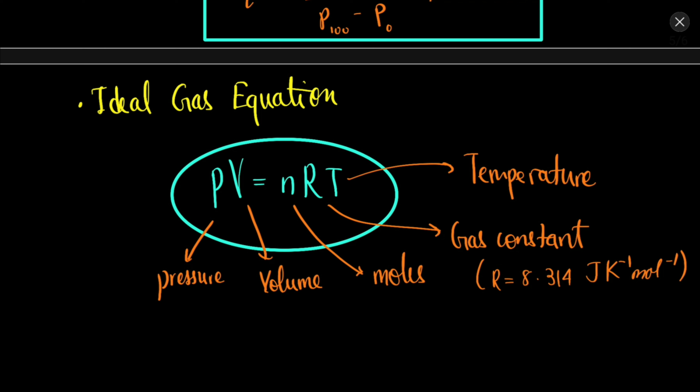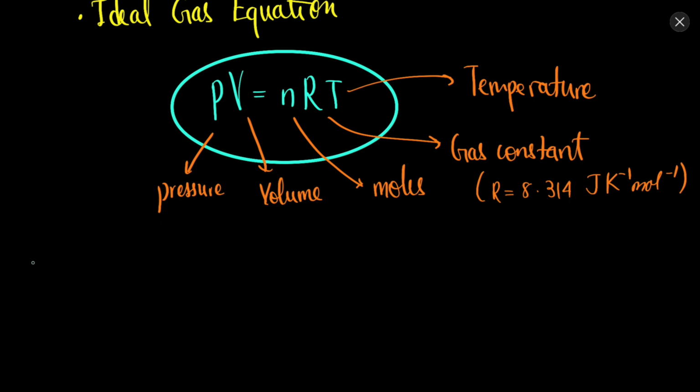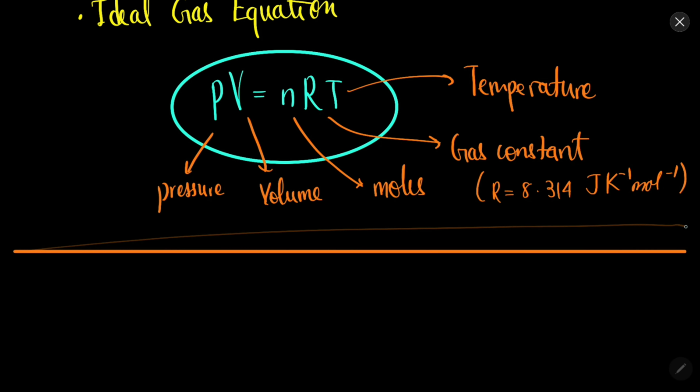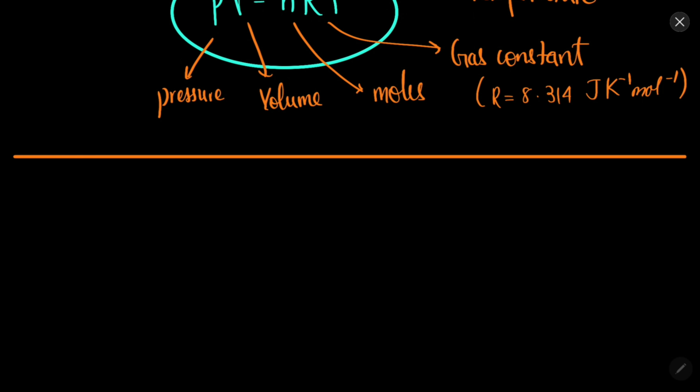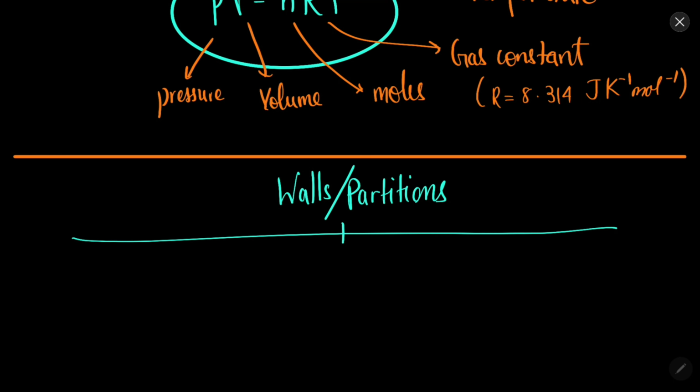So there are so many ways by which we can find the temperature. Now let's discuss some different types of walls. Walls or partitions can be of two major types.